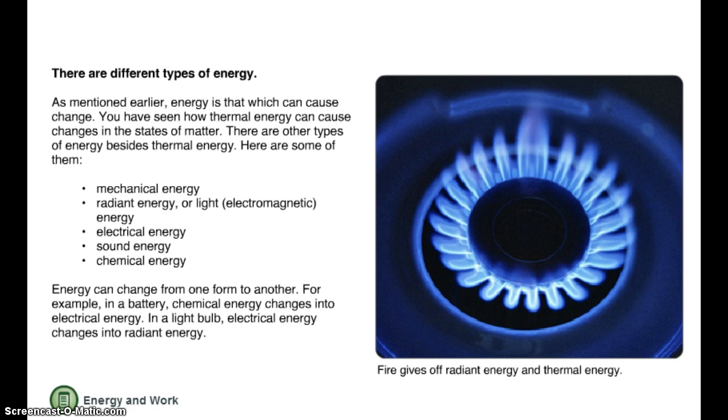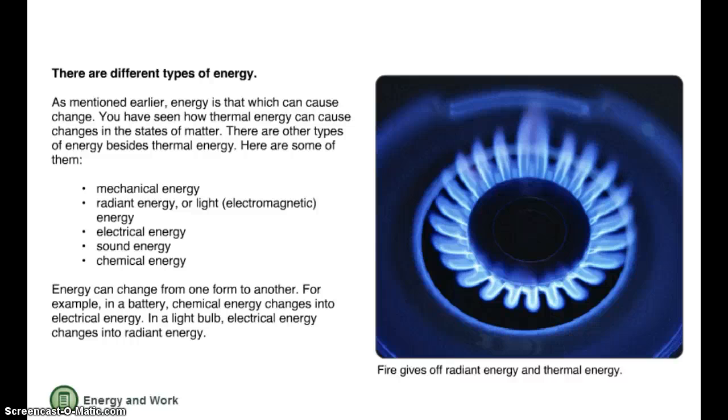There are different types of energy. As mentioned earlier, energy is that which can cause change. You have seen how thermal energy can cause changes in the state of matter. There are some other types of energy besides thermal energy. Remember, thermal energy is heat energy. Here are some kinds: mechanical energy or movement, radiant energy or light, electromagnetic, like from the sun, electrical energy, sound energy, chemical energy.